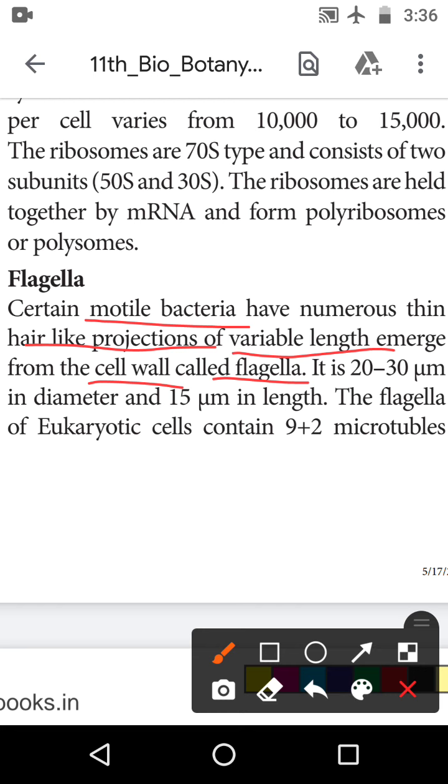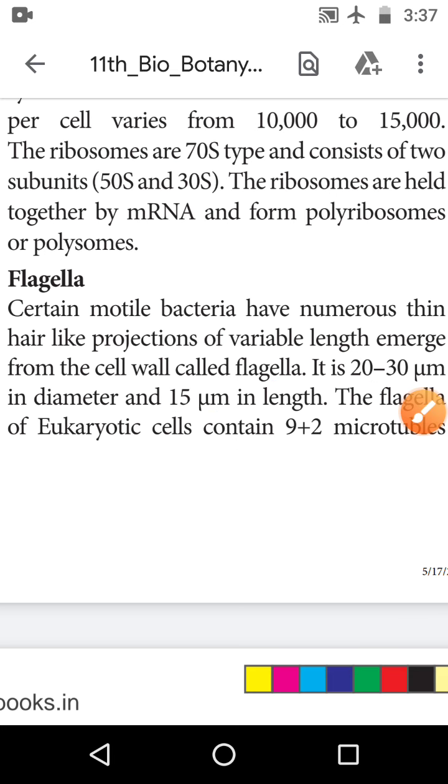So motile bacteria have numerous thin hair-like projections of variable length emerging from the cell wall, called the flagella. It is 20 to 30 μm in diameter and 50 μm in length. The flagellum of the eukaryotic cell contains 9 plus 2 microtubules.